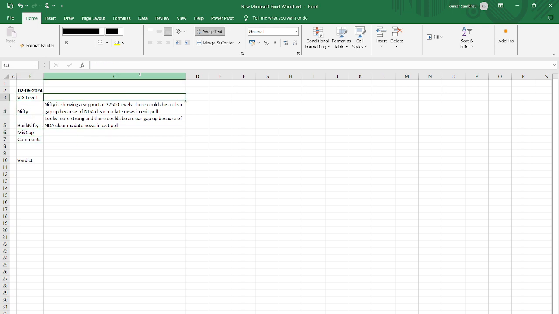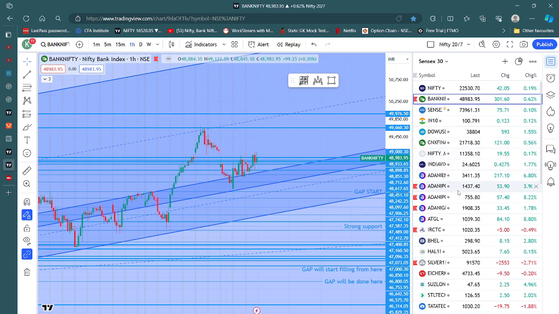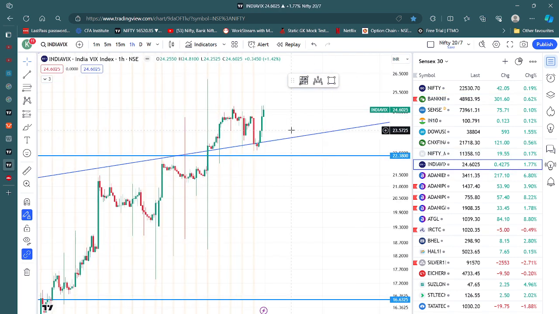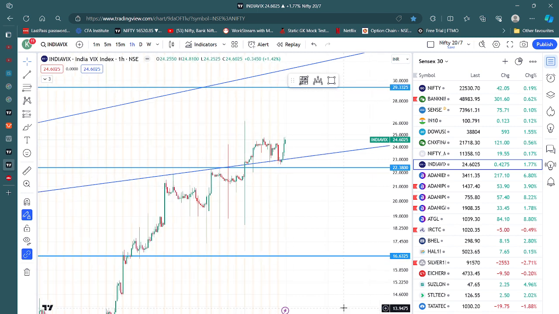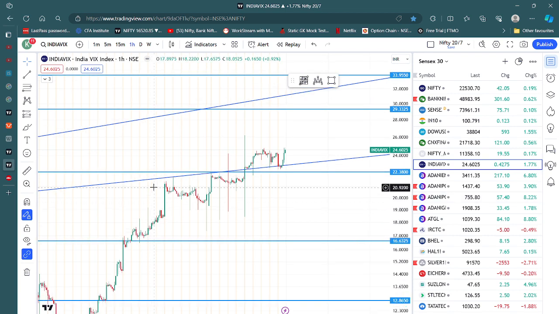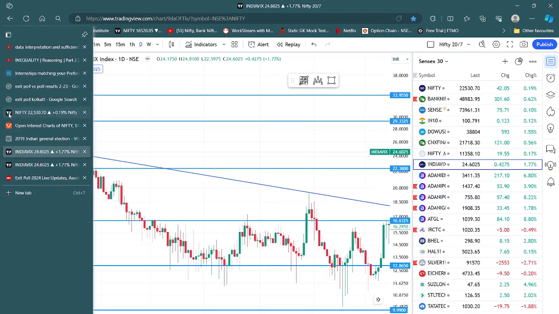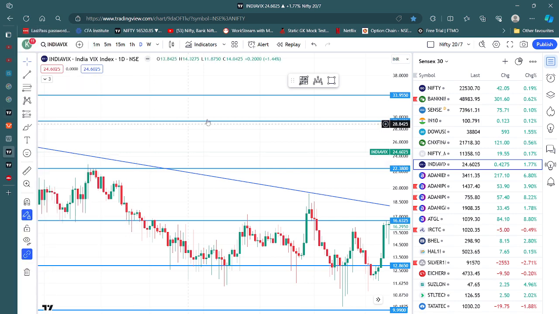And then let's see the VIX level, how the VIX is performing. Okay, India VIX is at 24. India VIX shows the volatility that could prevail in the market, and VIX always shows mean reversion. If it is at 24 or goes to 30 because of the election event, it will definitely come down till here, that is 12, 10, and that is what is shown in the past.